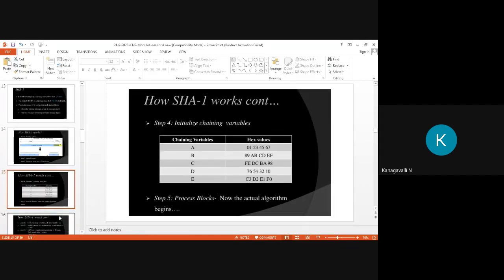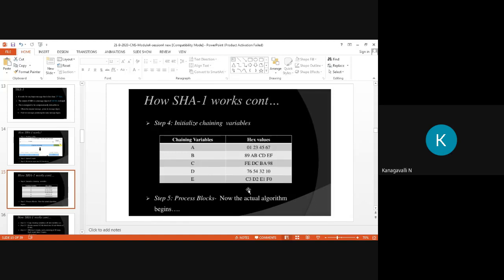Then step 4 is initialize the chaining variables. What are the chaining variables? The algorithm framer is taking the chaining variables as A, B, C, D, E, right? So we initialize the chaining variables. These 5 chaining variables are used in SHA-1. Here we need to write the hexa value for these variables parallelly. Because in the secure hash algorithm, your chaining variables are taken as hexa values only, right?